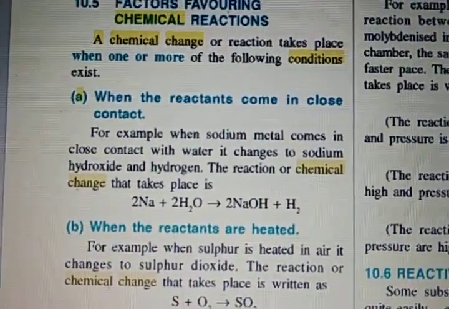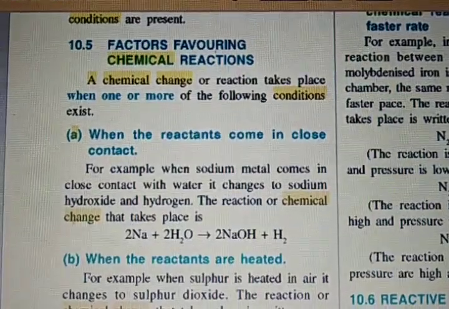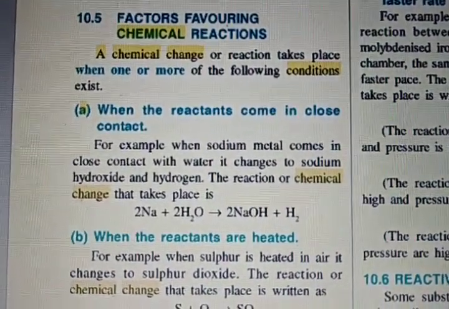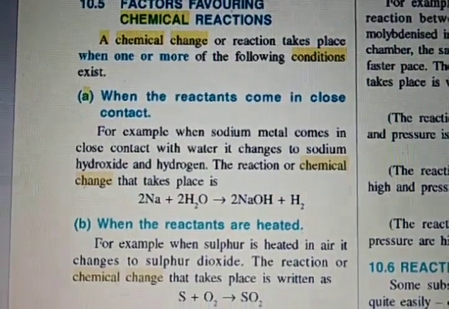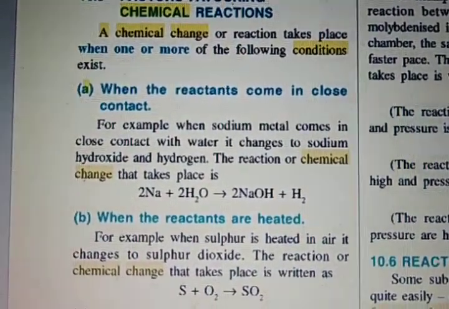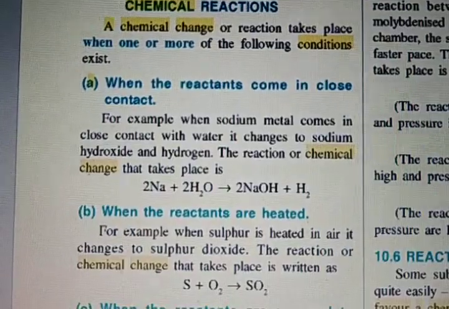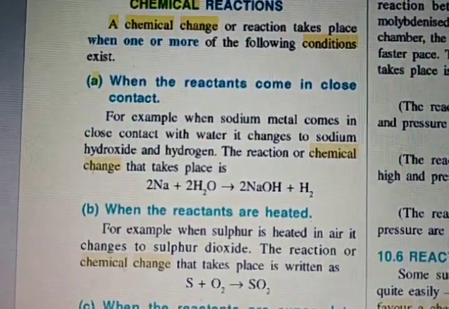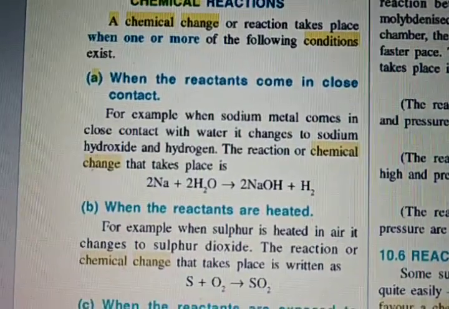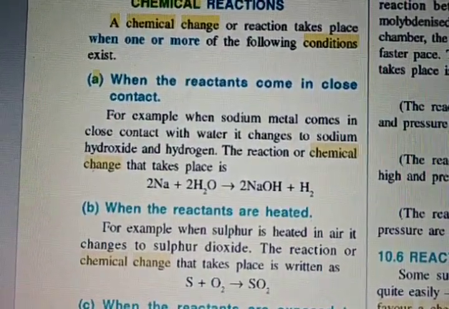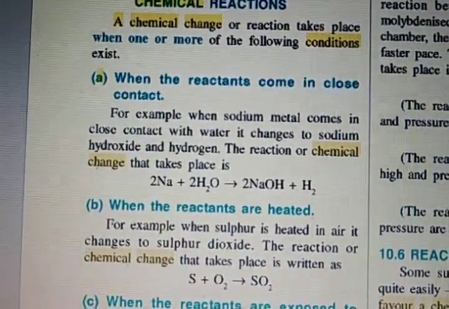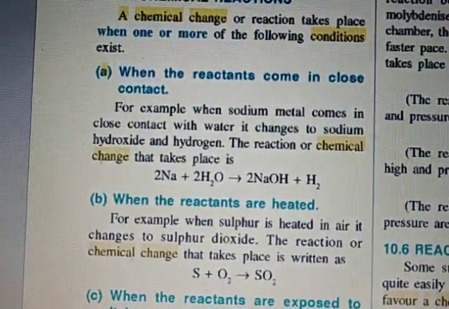Okay. So then the second point is medium. Many chemical changes need a medium, like water. For example, it's given that baking powder, that is sodium bicarbonate and tartaric acid, these compounds do not react in dry powder form.